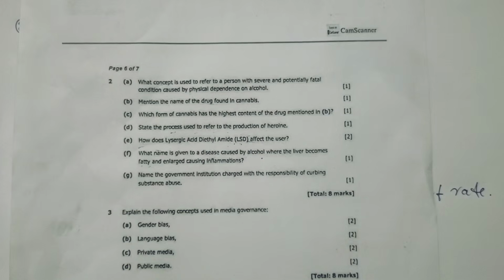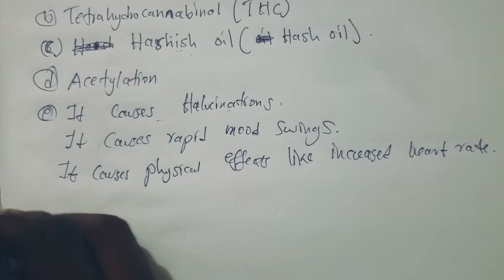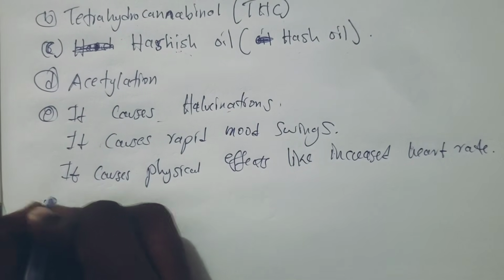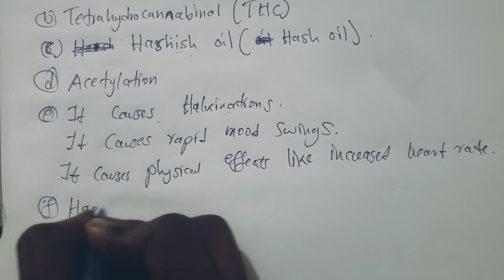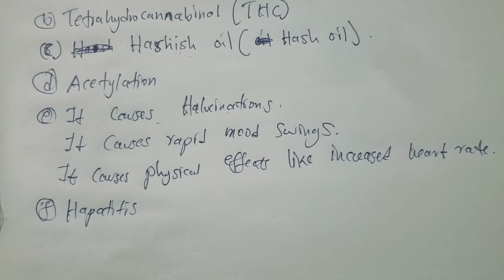It increases in size. What is the term? If you go back to biology, you understand that this is hepatitis, or specifically you can say alcoholic hepatitis. But it's one and the same.